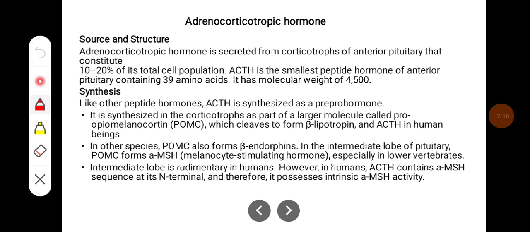Adrenocorticotrophic hormone. This hormone is secreted from corticotrophs of the anterior pituitary that constitute around 10 to 20% of the total cell population. ACTH is the smallest peptide hormone of the anterior pituitary, containing 39 amino acids. It has a molecular weight of 4500 daltons. Like other peptide hormones, ACTH is synthesized as a prohormone.